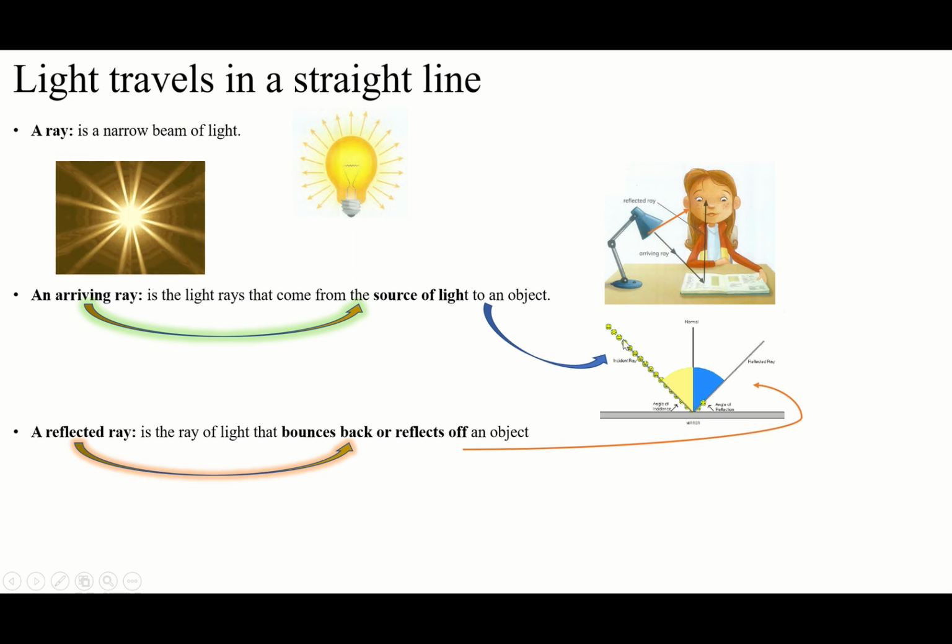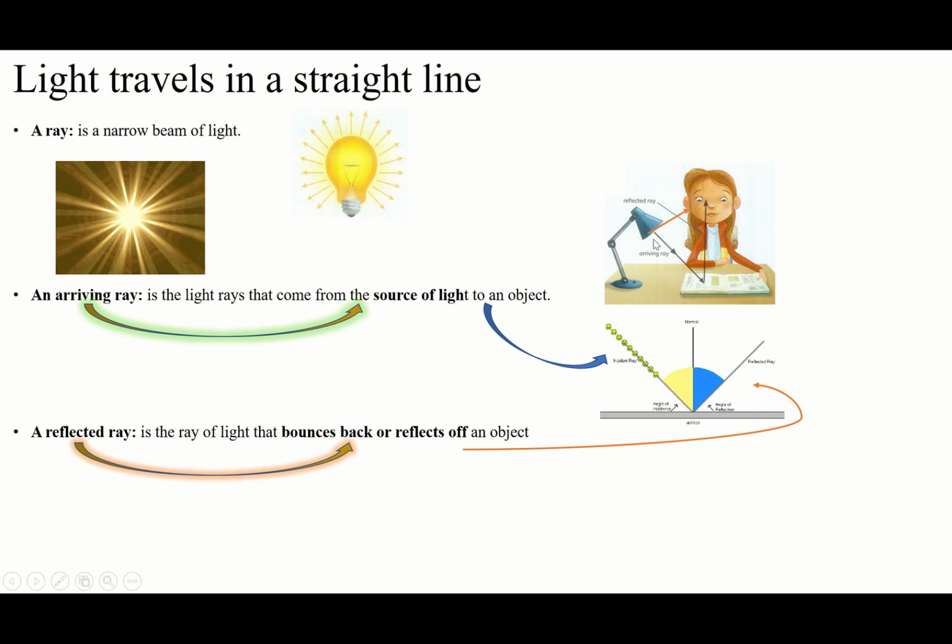For example, the light comes from here to the barrier. When it arrives at the barrier, it's going to go to a different side. So this moving to another side after the barrier, we will call the reflected ray. Why? Because it has reflected from something. It's not coming from the source of the light. It comes from an object, another object, not the source of the light.